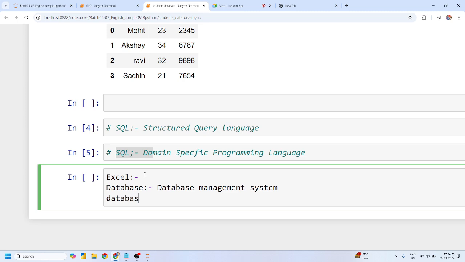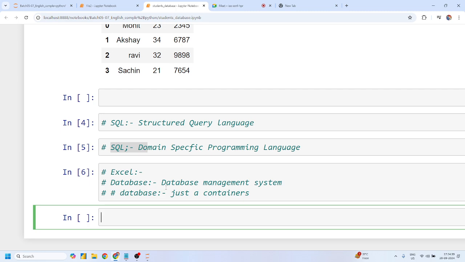Any doubt? No, sir. Can I say this, Pradeep sir, are my C drive and D drive my database? Can I say this, Pradeep sir? Yes, sir. Yes.